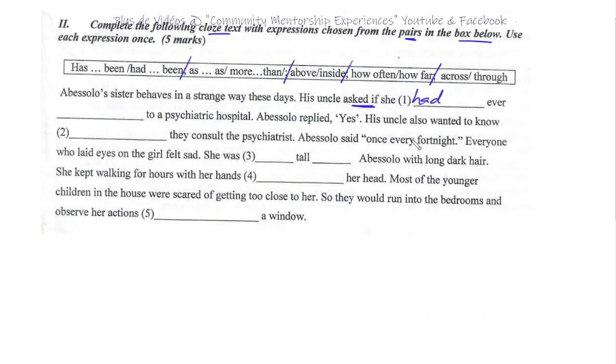So had ever been. Exactly, because I was supposed to pick here has ever been, had ever been. But since I'm dealing with his uncle asked, I mean he asked in the present perfect, then the reported form will be in the past perfect. Okay, do I need to repeat this? Okay, let me go for it. The uncle asked the question in the present perfect, but because I'm dealing with reporting what he says, I'm forced to move to the past perfect.